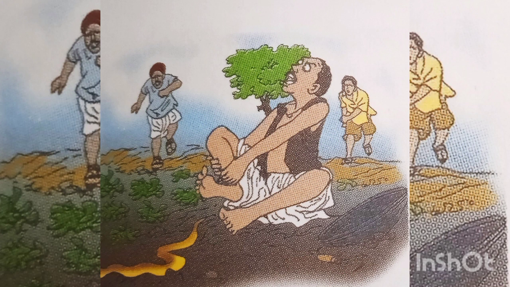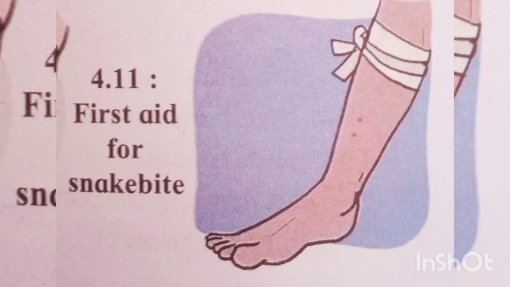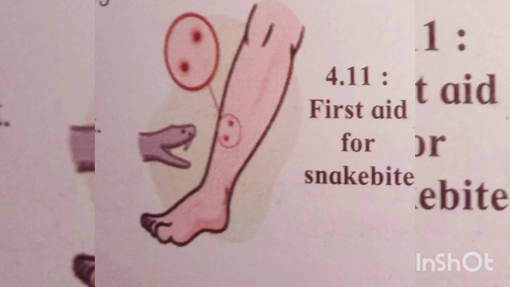Snake bite. All snakes are not poisonous. Only a few such as cobras, kraits, vipers and sea snakes are poisonous. A bite by a poisonous snake is fatal. But a bite by non-poisonous snakes can also cause psychological shock resulting in death. Instead of killing, one should try to save the snake with the help of volunteers who rescue snakes, commonly called sarpamitra, and release it into its natural habitat.